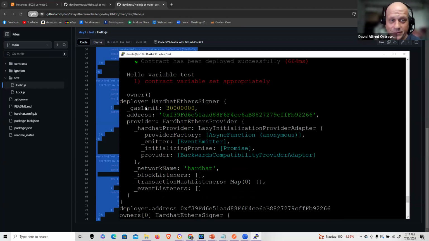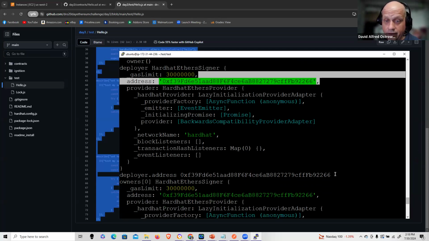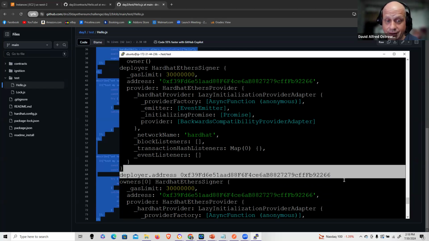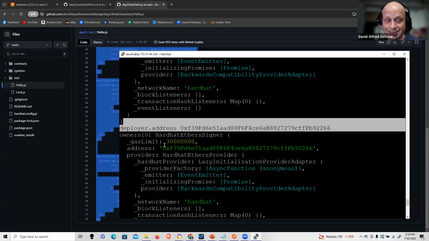We'll clean up my code here a little bit, right? But I wanted to demonstrate that. So here I have the HardHat Ether signer. I have the associate address, and this address should be familiar, right? When you get your 20 accounts from the node, this is always that first account, okay? And the deployer address, again, is returning the same value. And the owner's at 0 looks exactly the same. So you can take a look at that and match it up appropriately.